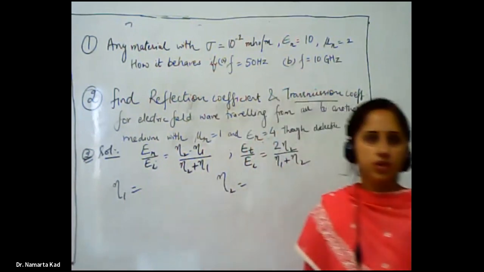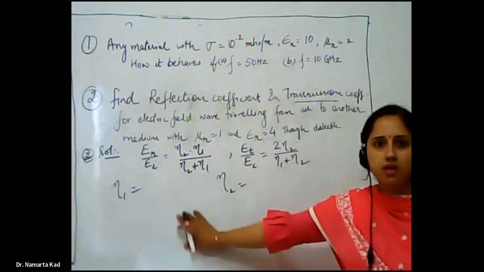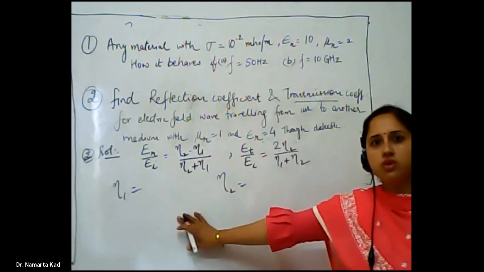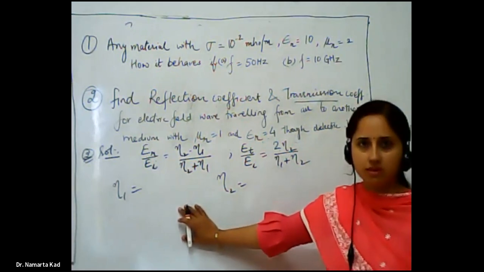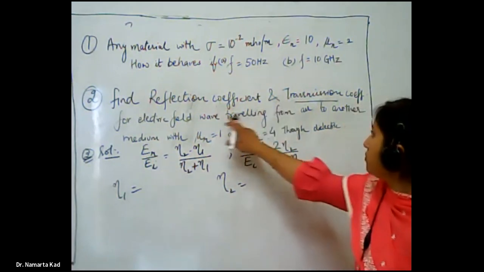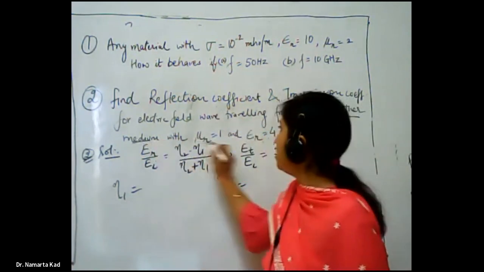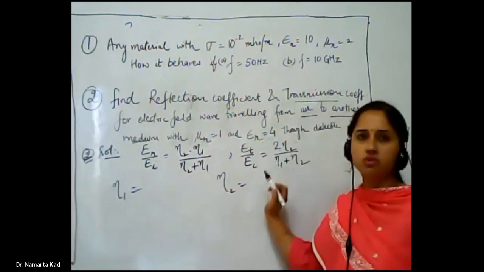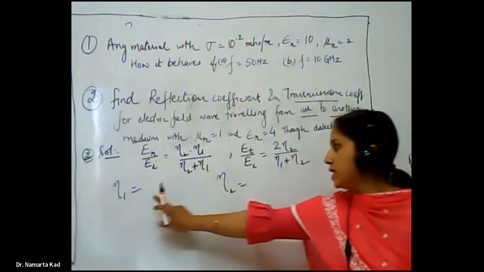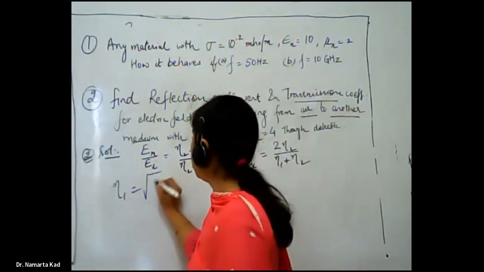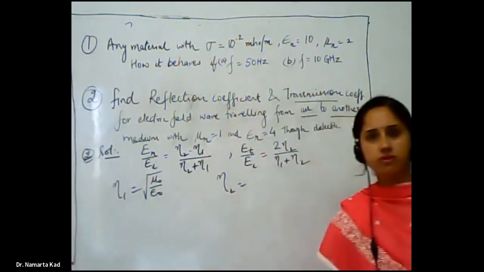Eta is the ratio of E by H, which equals the square root of mu naught by epsilon naught if it is air. Here the wave is traveling from air to another medium with given mu r and epsilon r, so eta 1 equals the square root of mu naught upon epsilon naught.